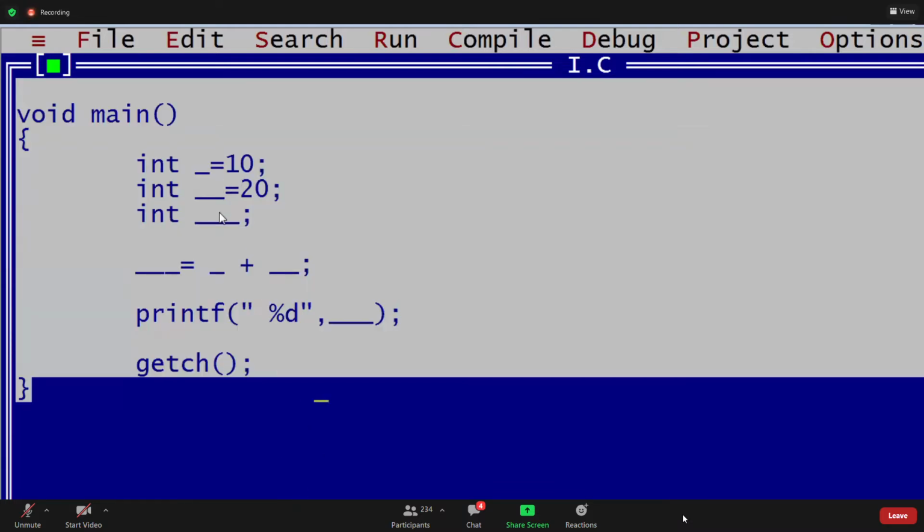Write this, guys. Int underscore equals 10, double underscore equals to 20, triple underscore equals single underscore plus double underscore.